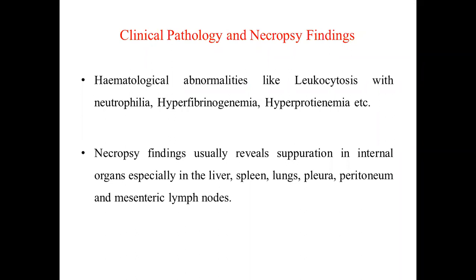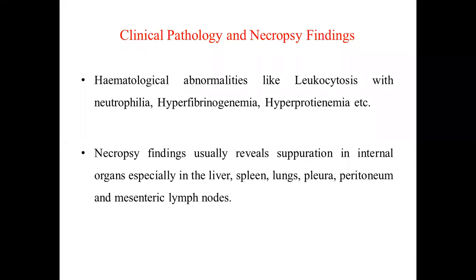Now, some clinical pathology laboratory tests which we can see in case of strangles. When blood is taken, we can see the blood picture showing leukocytosis, and particularly this leukocytosis, that is, the increase in the number of WBC, is due to an increase in the number of neutrophils. The neutrophil amount is highly increased. Other than neutrophils, proteins, particularly fibrinogen, are also increased in the blood. Fibrinogen and overall all the proteins are increased in the blood picture. So that is clinical pathology.